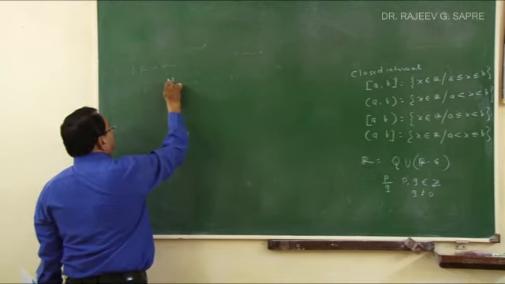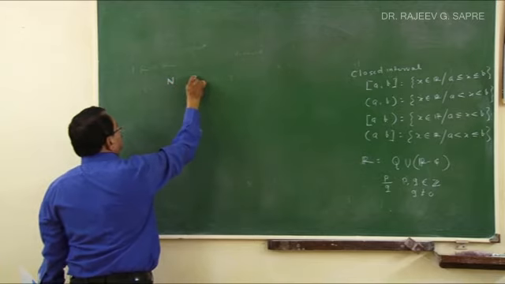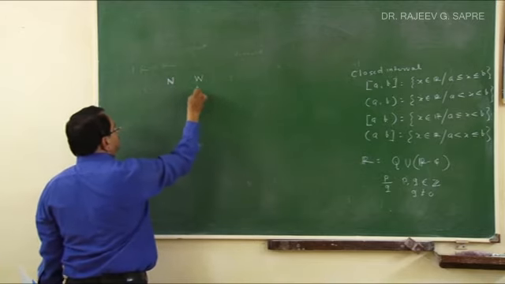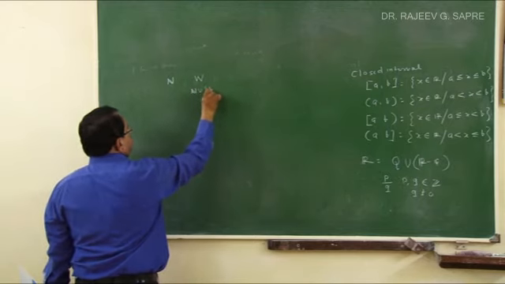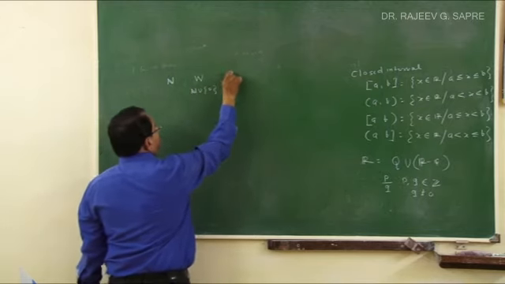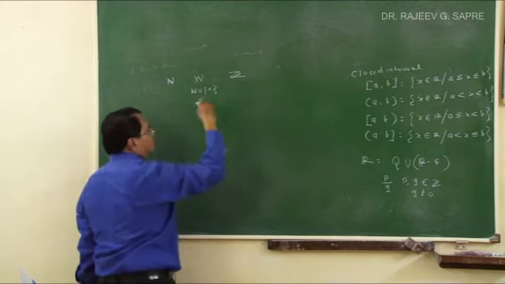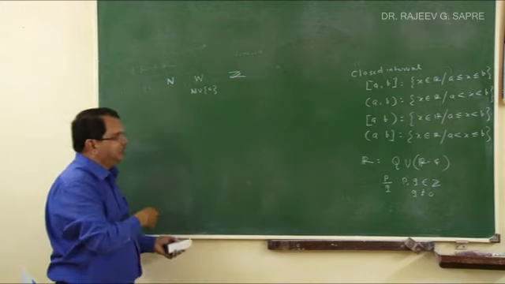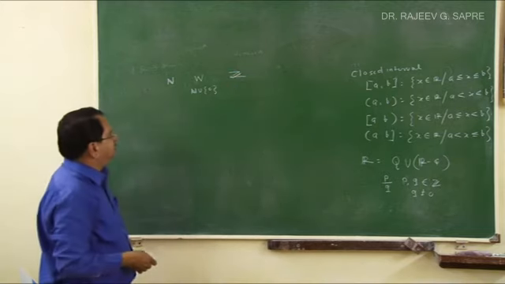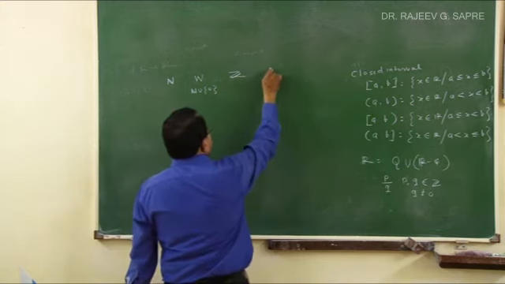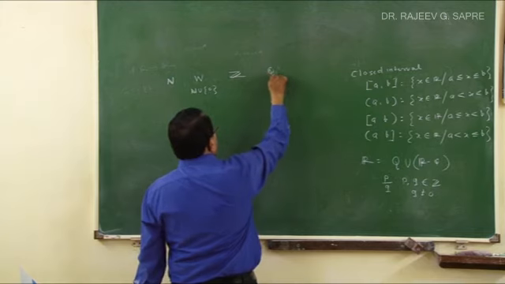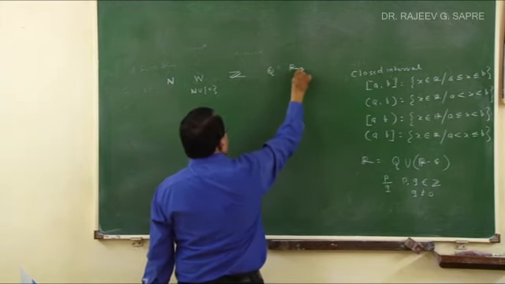Then we have the whole number set, which includes the natural number set, union 0. Then we have the set of integers: all positive integers, negative integers, and 0 make the set of integers. Then there is the set of rational numbers, and finally the set of real numbers.